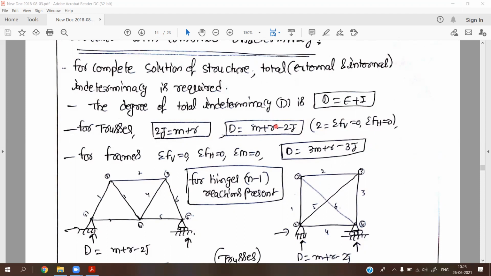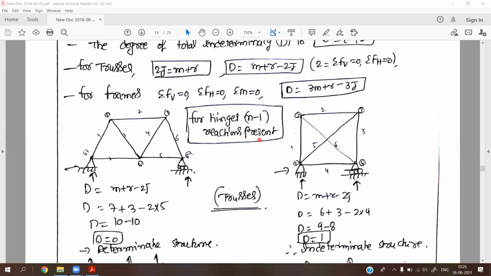So we need to know how many unknowns are present, and we need that many equilibrium equations. With this we can find out whether a structure or a frame is determinate or indeterminate. For trusses we have only the equation m plus r minus 2j, because 2 means we have two equations at each joint, so we multiply by the number of joints available in the structure. Here m means number of members and r is reactions. This is the most important formula for trusses.